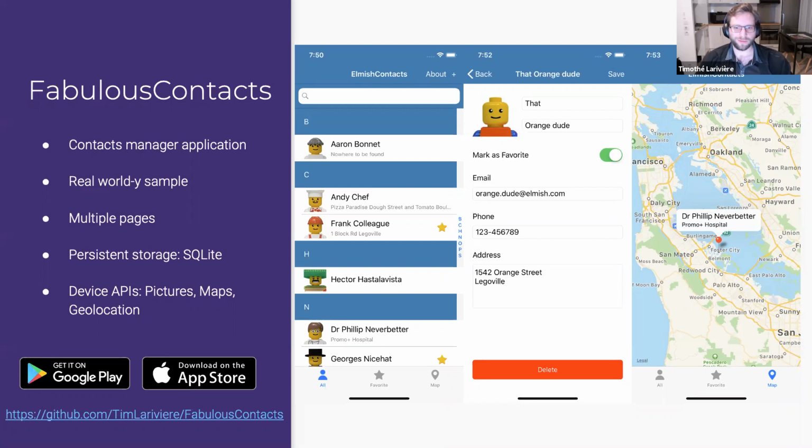It's using multiple pages. It's using SQLite for the data storage, and it's using many device APIs to access your camera, your maps, or the geolocation. So you can find all the code on github.com/TimothéLariviere/FabulousContacts if you're interested.